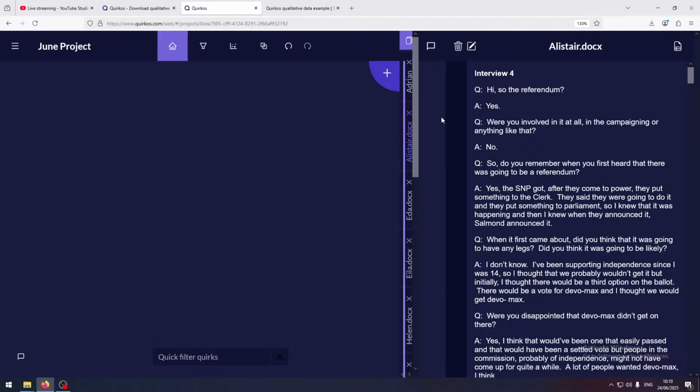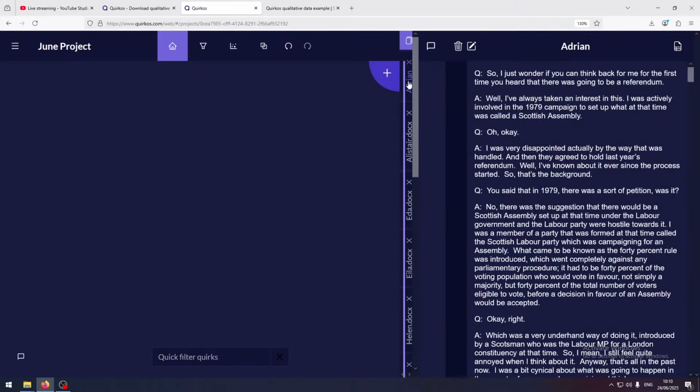Once we've created those properties, now we probably want to go through and create some codes and do some coding. So let's look at Adrian's, just because this is the first one here, it's fine.